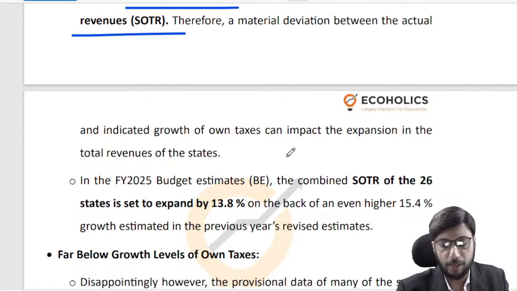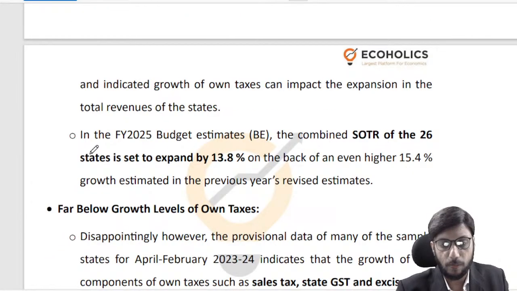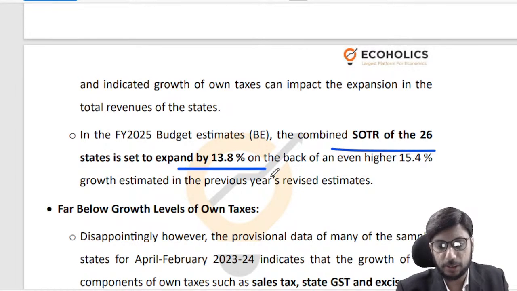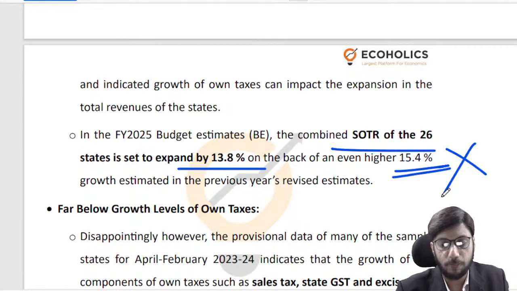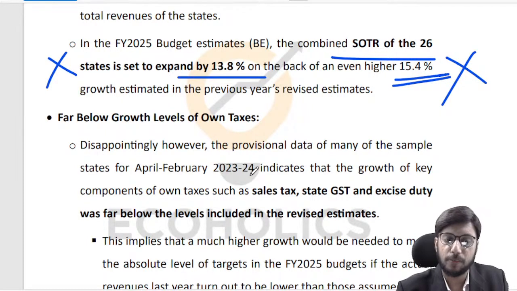For example, what we are budgeting is that the state's own tax revenue will expand by 13.8%. So all these 26 states put together, last year they had said that our own tax revenue will increase by 15.4%, and no surprises that this number was not achieved, right? Now we are saying that the state's own tax revenue will further increase by 13.8% this year. No surprises that this number will not be achieved either. So that is what you need to keep in mind, okay?